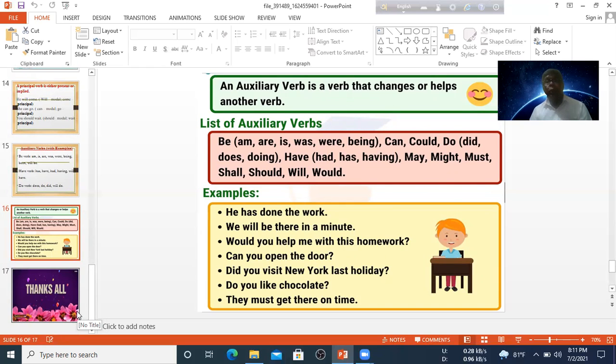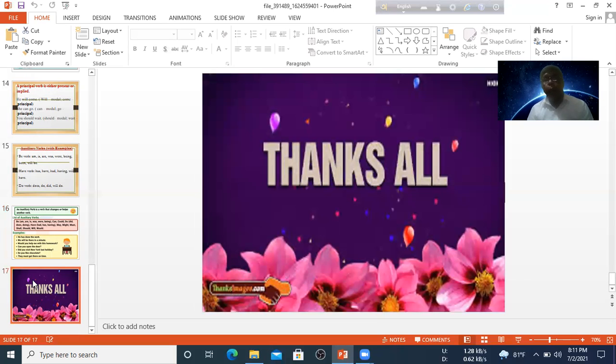There are some sentences as examples, and in these sentences two kinds of verb are used, auxiliary and principal verb, and you have to find out what kind of verb each one is. Dear student, now I am going to end my class. If there is any problem with your lesson, you share your idea with me. In the next class I am going to discuss your problems.